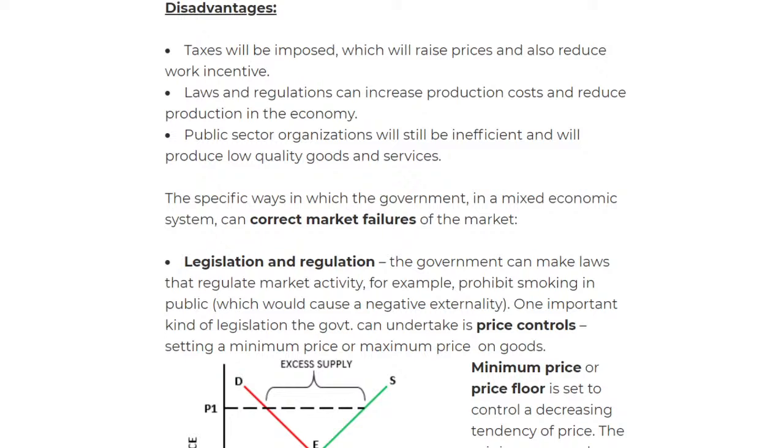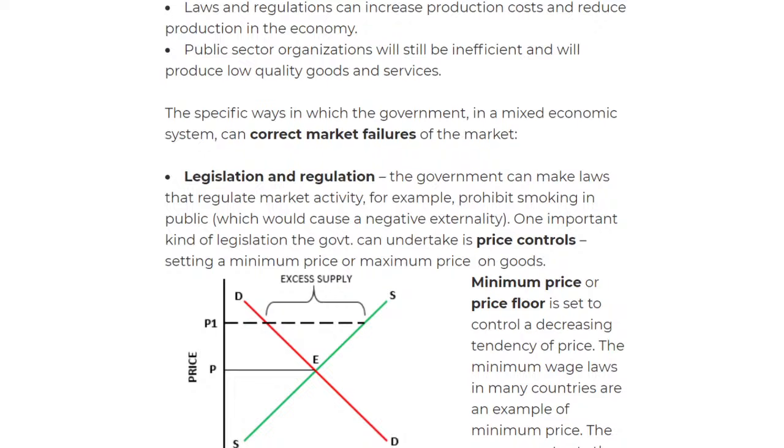An example would be to prohibit smoking in public, just like I gave a similar example previously. And they use these laws so that they can control the price, because otherwise producers can exploit the consumers, which is bad. So hopefully you've understood that.